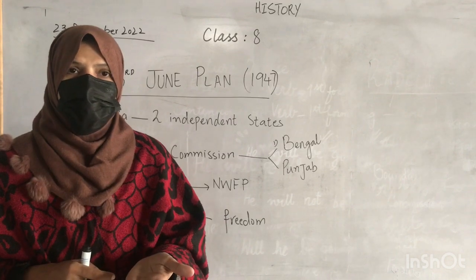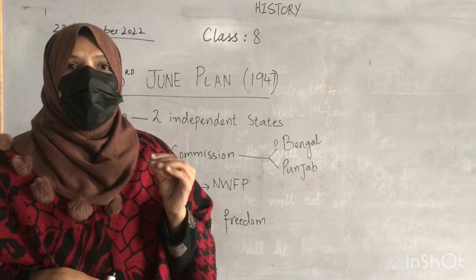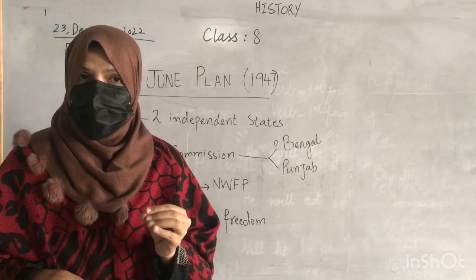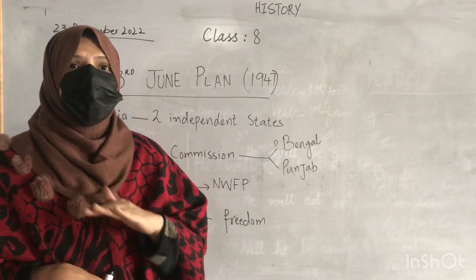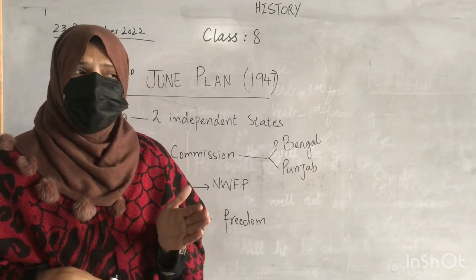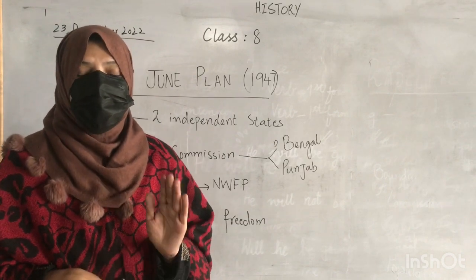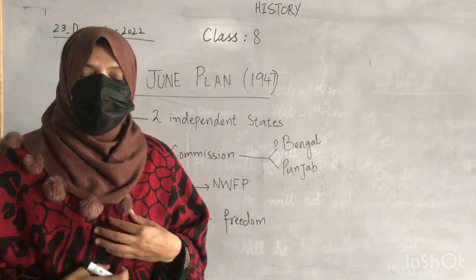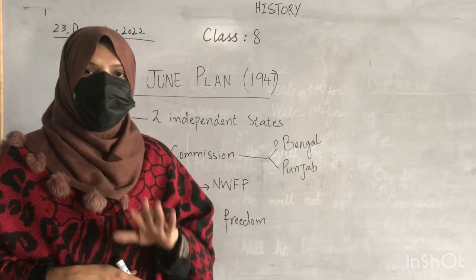Let me give you additional information here: Group A is present India, Group B is present Pakistan, and Group C is presently Bangladesh. So the foundation of the division of East Pakistan and West Pakistan was laid in 1946 when the cabinet mission arrived in the subcontinent. In a nutshell, the cabinet mission was a group of 3 people who came with a proposal.